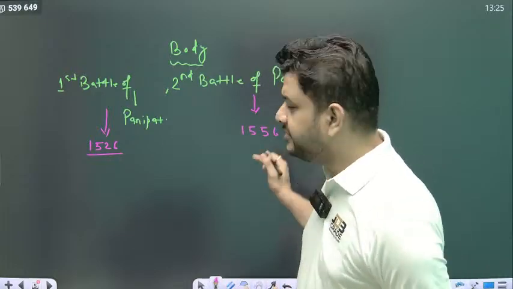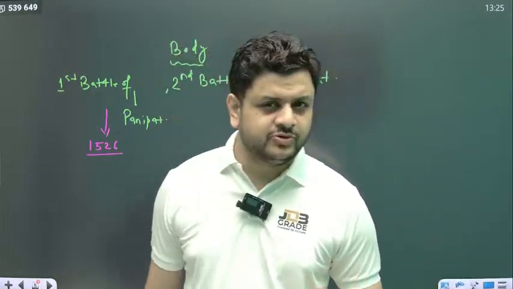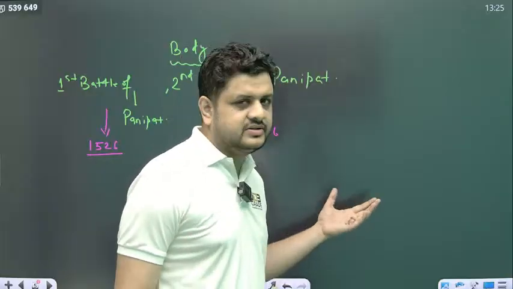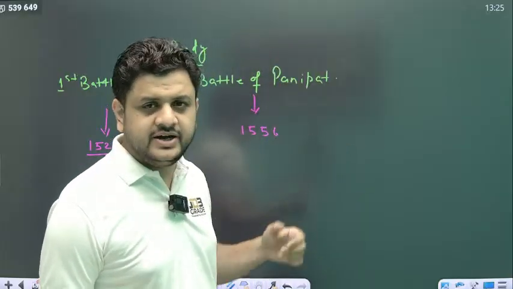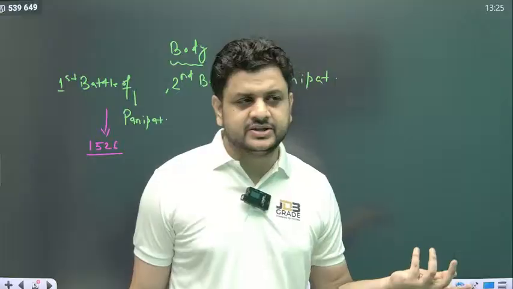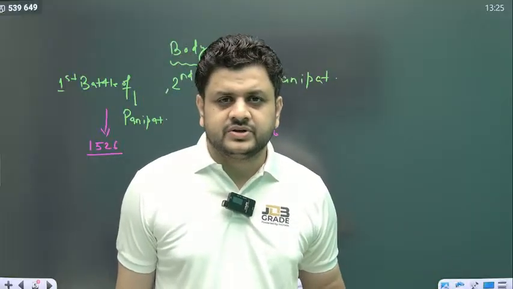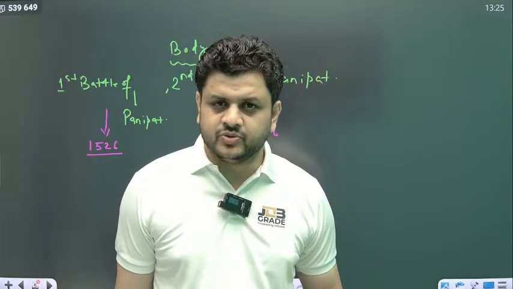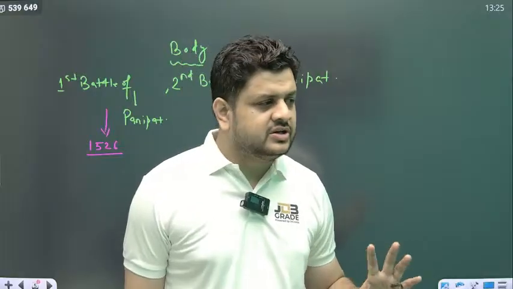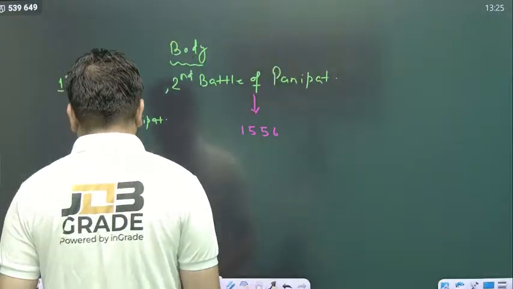And now the second battle of Panipat, which was fought between the Afghans and Mughals. Mughals were led by Akbar and Afghans were led by Adil Shah and his commander Hemu. So this battle was, most importantly, between Akbar and Hemu.